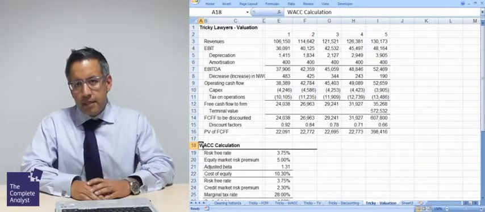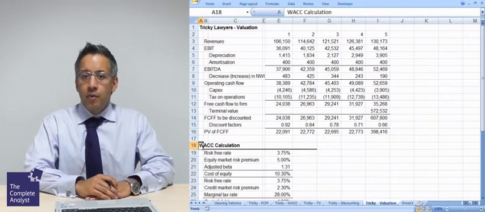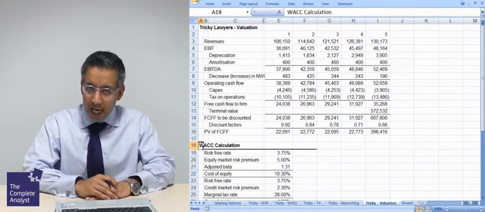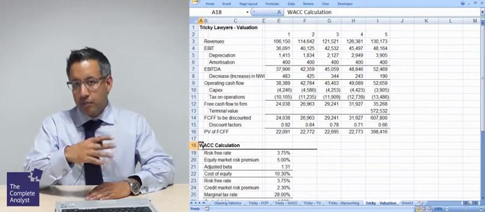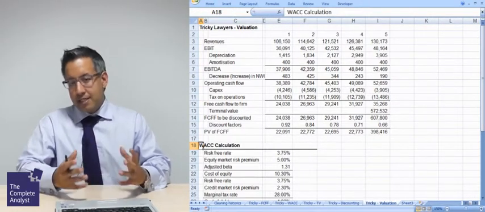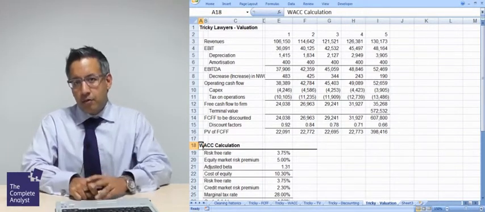We've been through most of the steps now to do the valuation of tricky lawyers. We've forecast out the free cash flow at the firm. We've calculated a weighted average cost of capital. That's allowed us to calculate the terminal value using a growth perpetuity calculation. We've also estimated the WACC. That's allowed us to do the discounting of those cash flows back down to a present value.